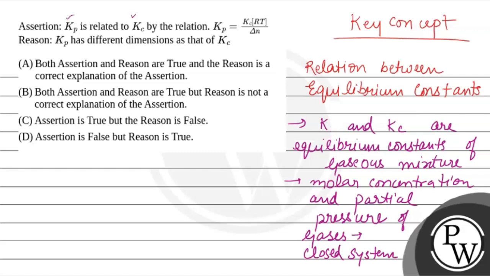So this is Kc, this is Kp. So Kc and Kp are equilibrium constant of gaseous mixture.